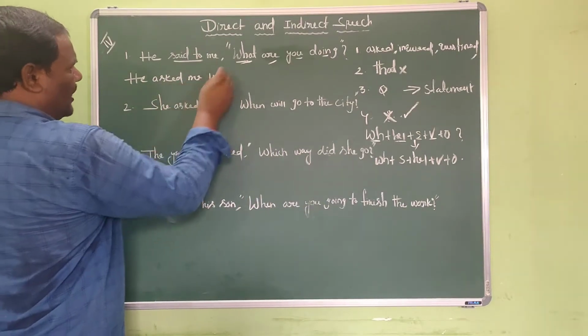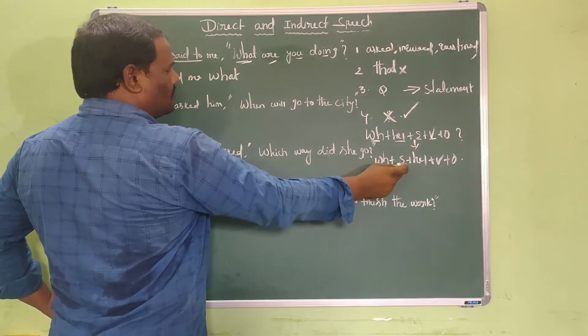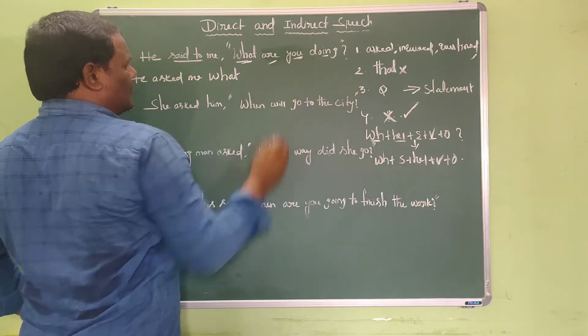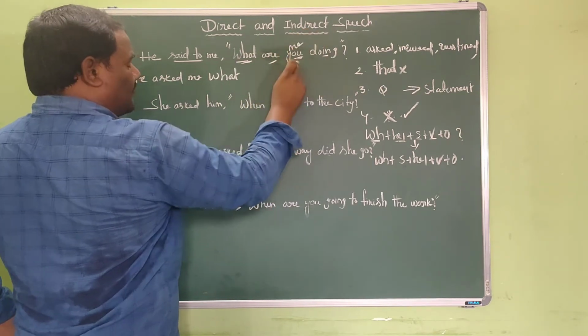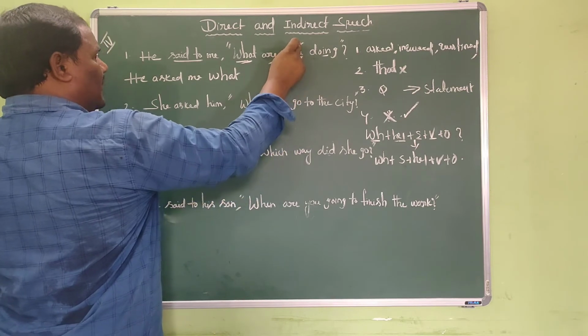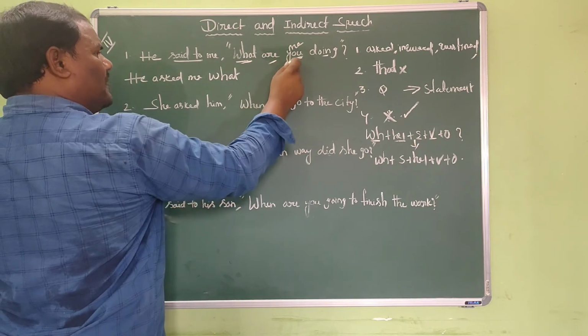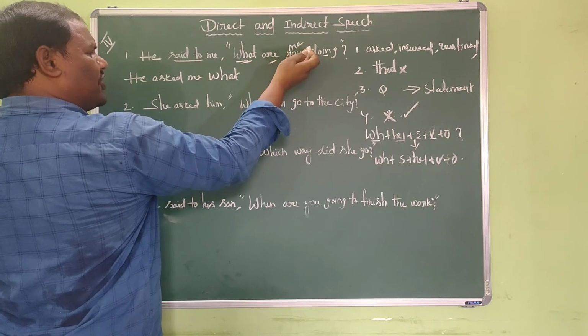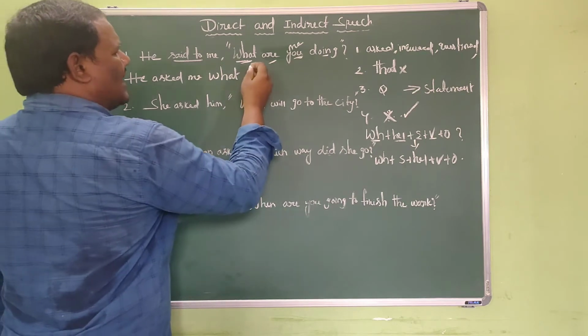He asked me what. So after the WH question, I have to write the subject. And what is the subject here? "You" is the subject. Here the pronoun "you" refers to "me". So "me" is objective case. Now I am writing "you" as a subject. So "you" means "me" here. So when "me" is converted into subjective case, it becomes "I". He asked me what I.